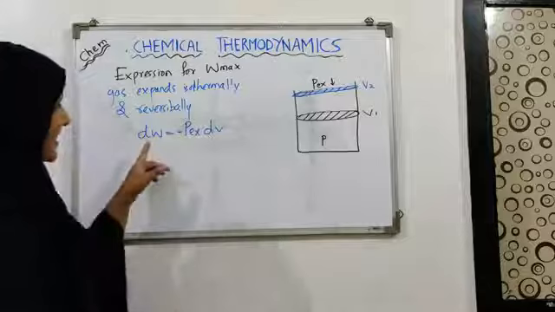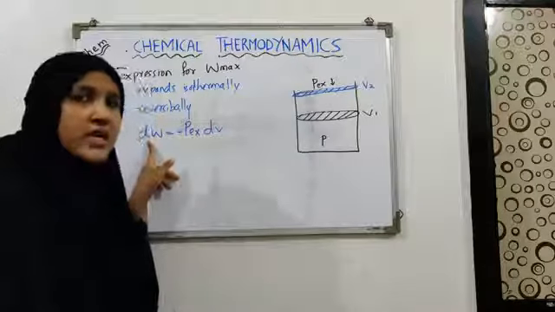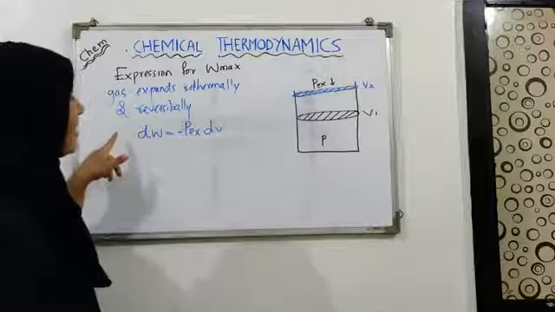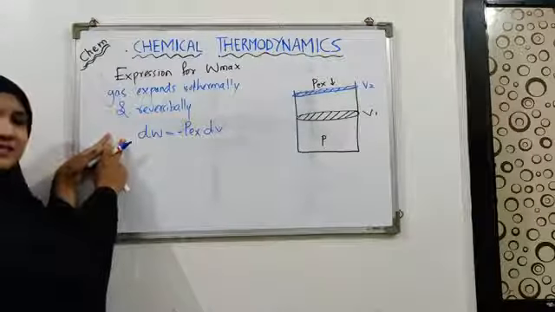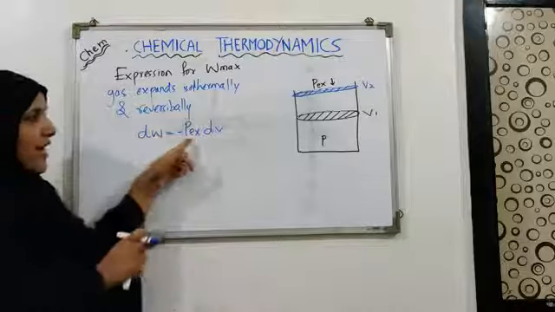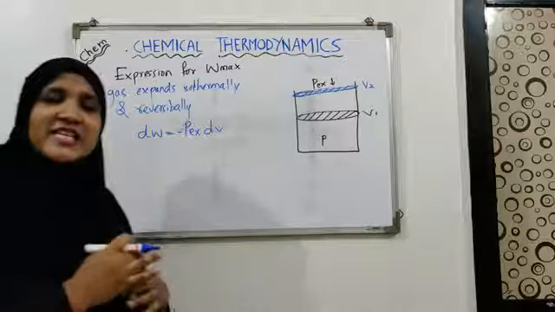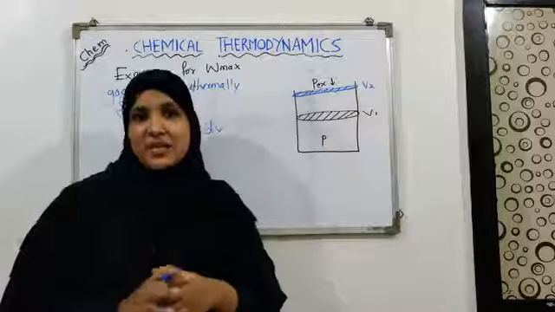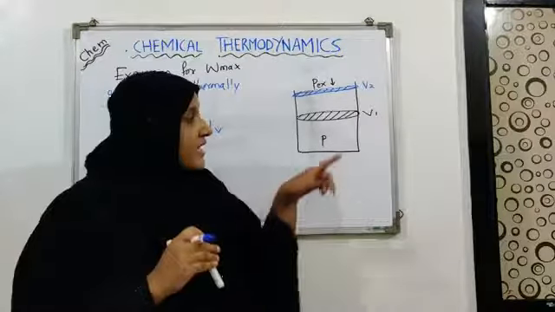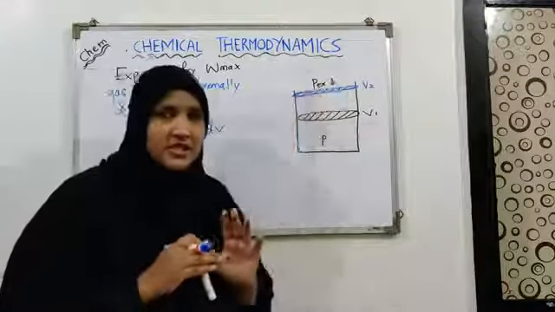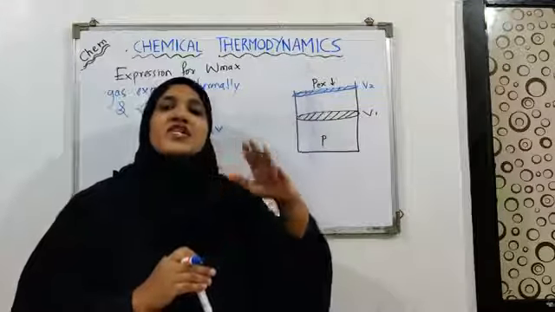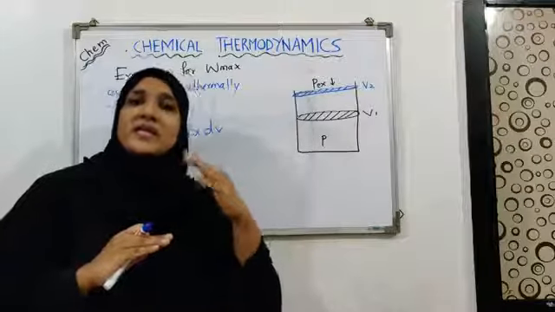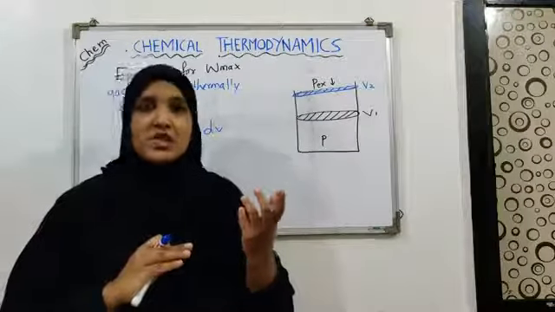So let's say that the amount of work done for the small change in volume dV can be given by this equation. Now why is this change taking place? Due to the decrease in external pressure, or due to the change in the internal or external pressure. Whenever this pressure equilibrium gets disturbed, there will be movement in the piston and the volume will increase or decrease.